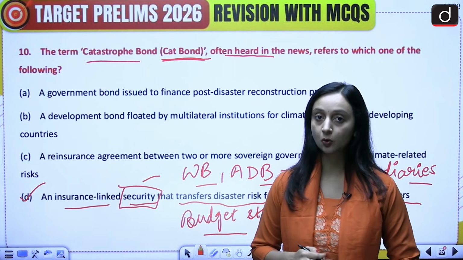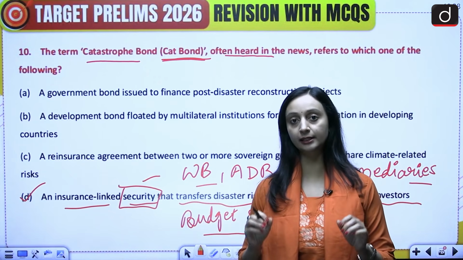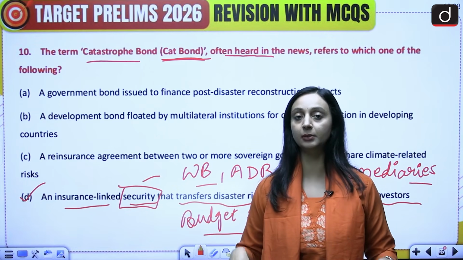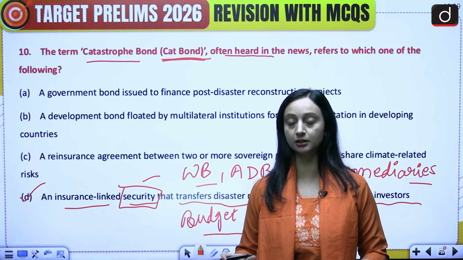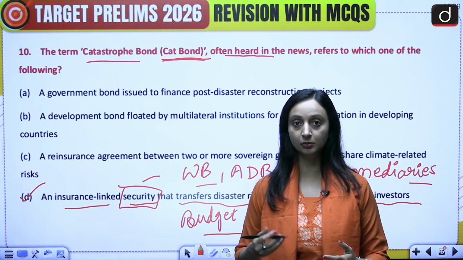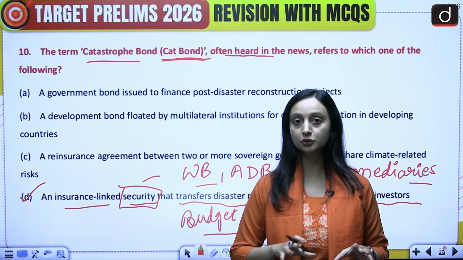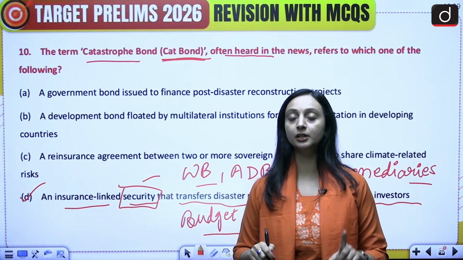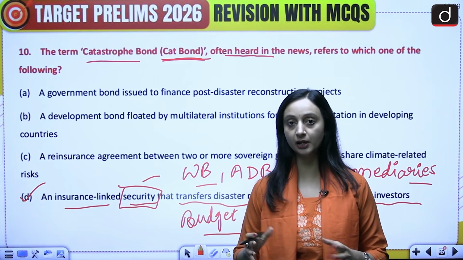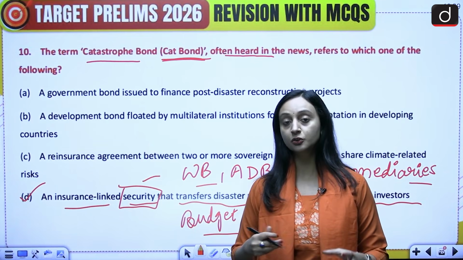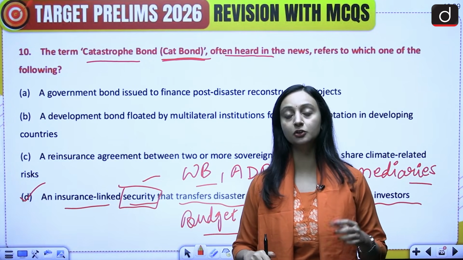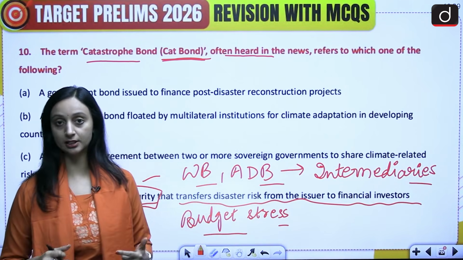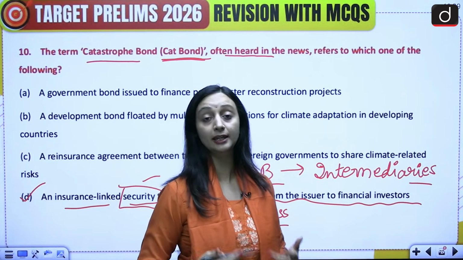Let's say if something goes wrong and a natural disaster actually happens, then the investor is going to lose all the money, because that money is now going to take care of all the rehabilitation, all the evacuation, everything post-disaster. So instead of the countries doing so, now these investors' money is going to be in play. But there is a fair chance of a disaster happening and a disaster not happening. So if the disaster does not happen, then what will be the case? In that case, these investors are going to get a huge premium. They'll get a very high interest rate because they took a very high risk.